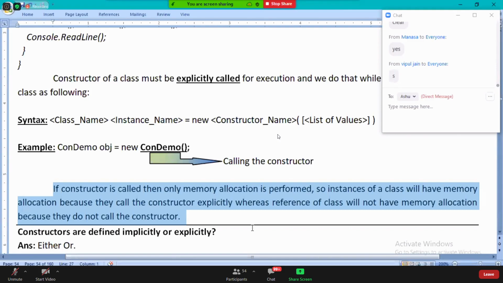See, last class I explained to you about references, and I said references will not have memory allocation. Am I right or not?